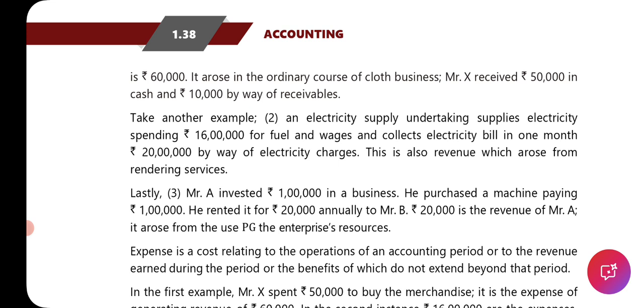It arose in the ordinary course of the cloth business. Mr. X received 50,000 in cash and rupees 10,000 by way of receivables. Take another example, number 2. An electricity supply undertaking supplies electricity, spending rupees 16 lakh for fuel and wages, and collects electricity bills in 1 month of rupees 20 lakhs by way of electricity charges. This is also revenue, which arose from rendering services.